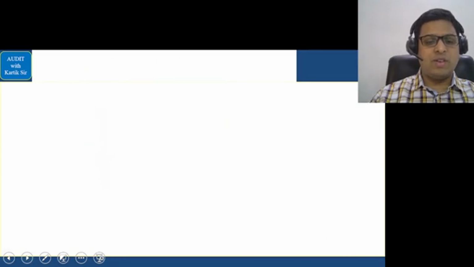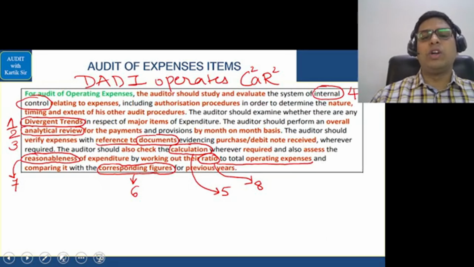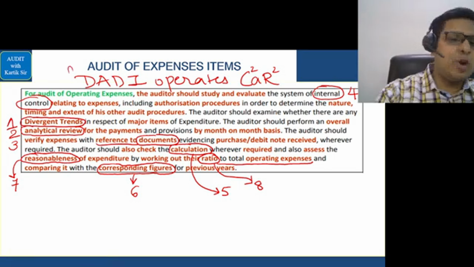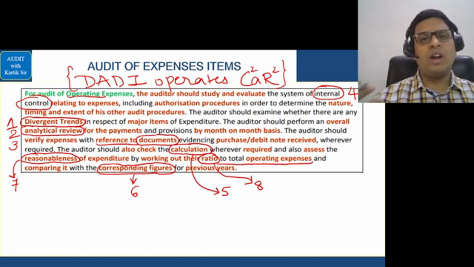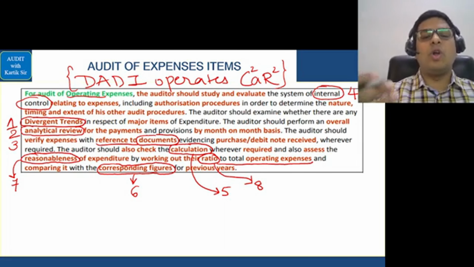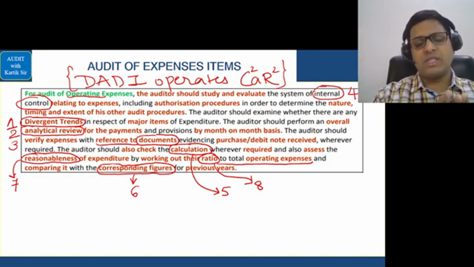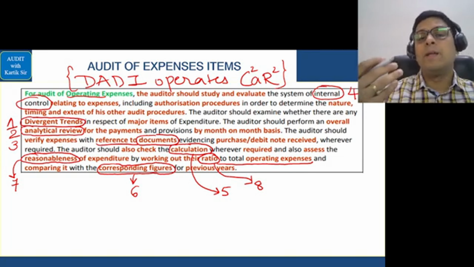Let's go further. We did this area, very simple. That is audit of expense items. Very simple. So in this you will see we have a code called Dadi operates car. Very simple area. So now what are the operating expenses? Basically month-to-month expenses like rent paid or electricity paid or, say, Wi-Fi charges for internet paid. So all these things are called your operating expenses. Those expenses which you incur on a monthly basis.